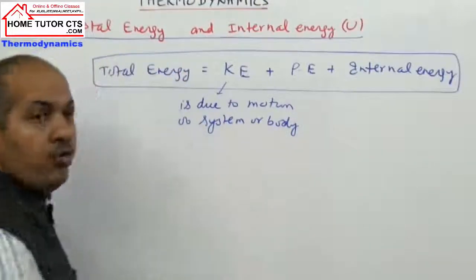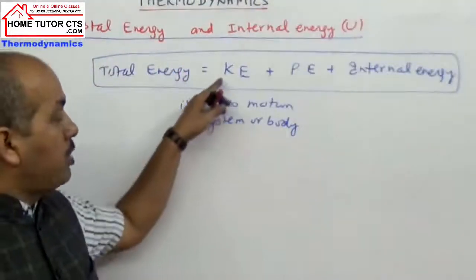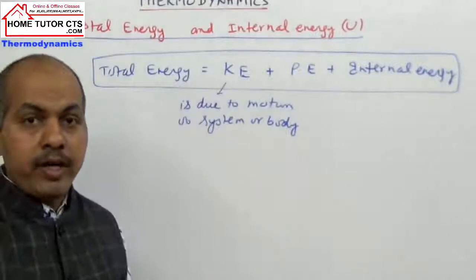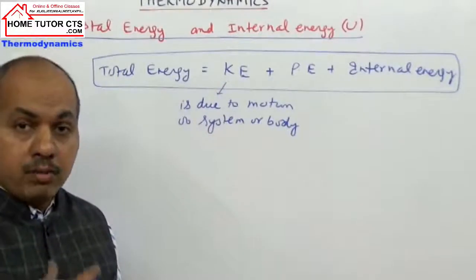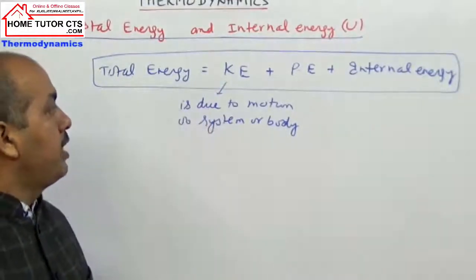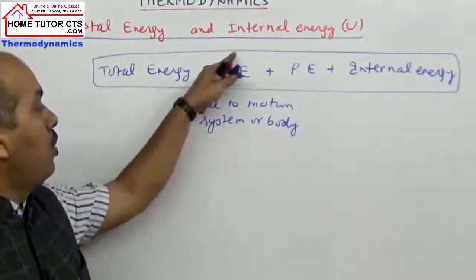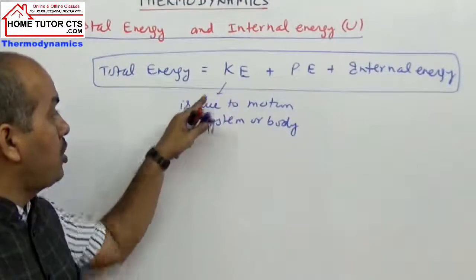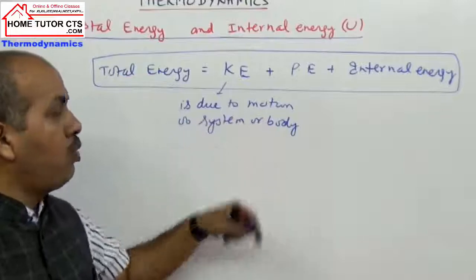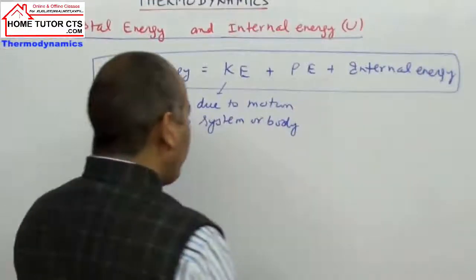That body or system is moving. How to find this form? What is the formula of kinetic energy? Half mv square. When a particle or body is moving with a definite speed or velocity, then we can find the particle's or the body's kinetic energy. So this energy is due to motion of the system or body.